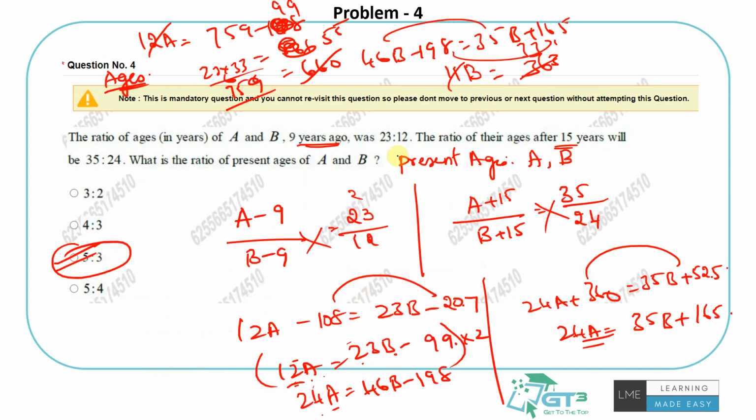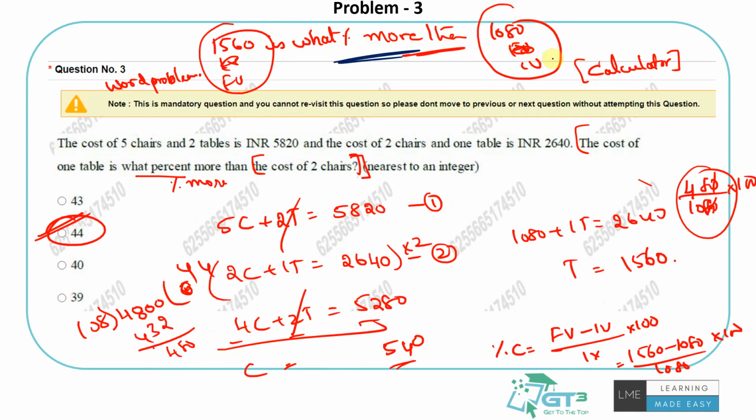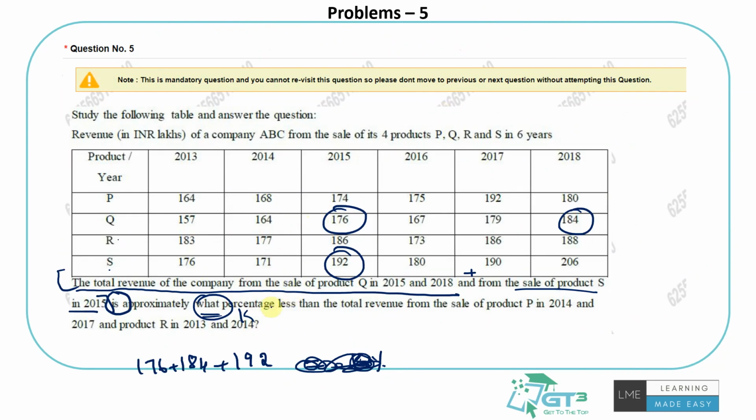If you remember, we did this, right? What % more than. So this is my base value and this is my final value. Just the same logic, instead of more they're using less. So this one is the final value. Whatever we are seeing here is what % less than whatever I see would be my initial value or the base value, so that I can find the percentage change for this. So what is the base value?